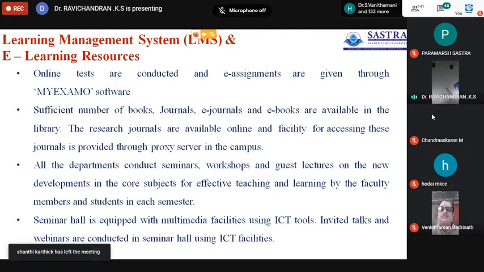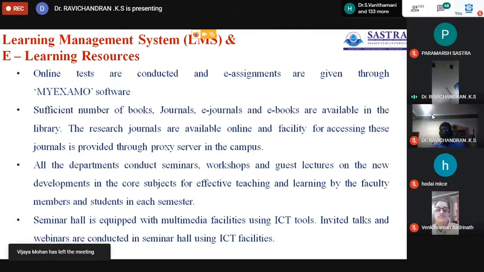Then the seminar hall is equipped with multimedia facilities using ICT tools. Invited talks and webinars are conducted in the seminar hall. Even in the 90s, if we conducted an international conference, we called eminent speakers from other countries, investing a lot of money to call them here, spending a lot of money for a one hour talk.